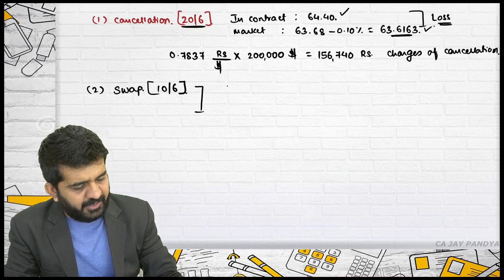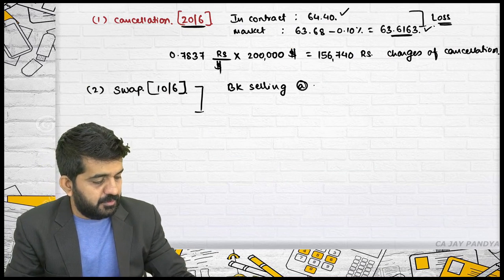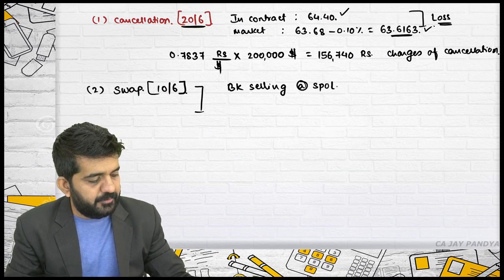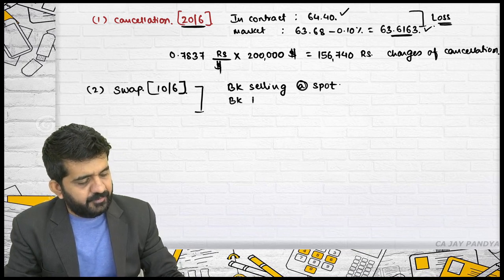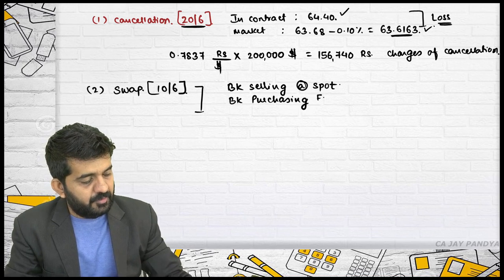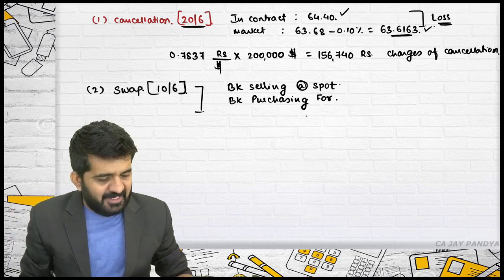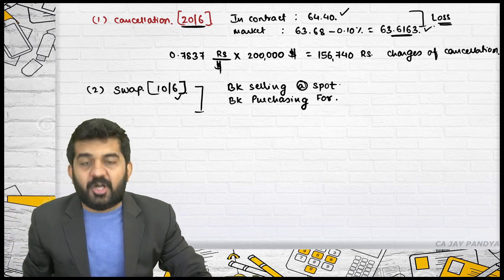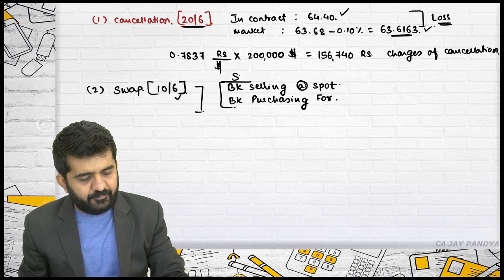What will the bank be doing? The bank will be selling at spot. And the bank will be purchasing forward. Sir, this $2 lakh were sold on 10th June in this contract. This is a swap contract.